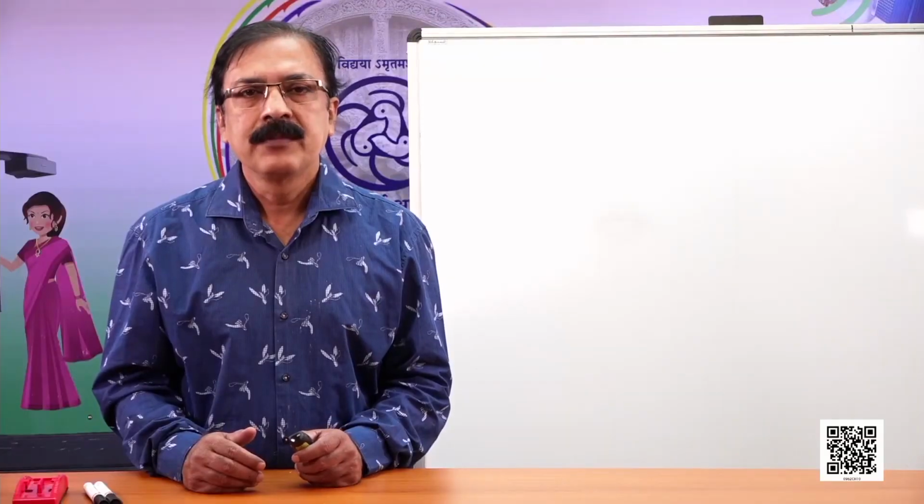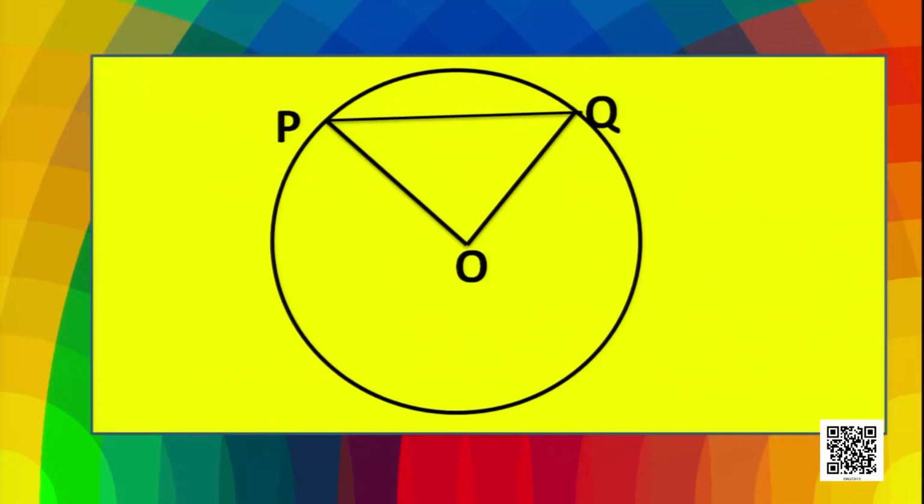Now you see, here you have a picture. As you know, PQ is a chord and both the endpoints are joined to O. So the angle POQ is said to be the angle subtended by the chord PQ. Also, we can say that this angle is subtended by the minor arc PQ.